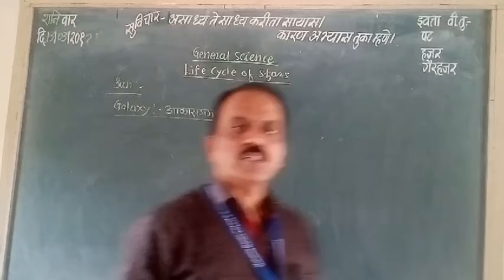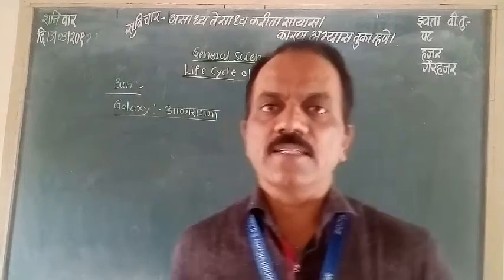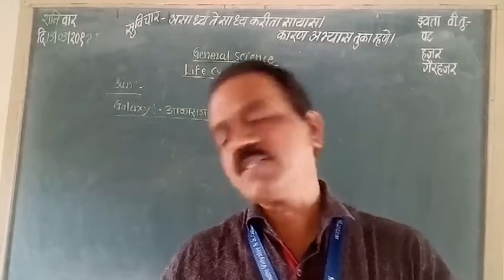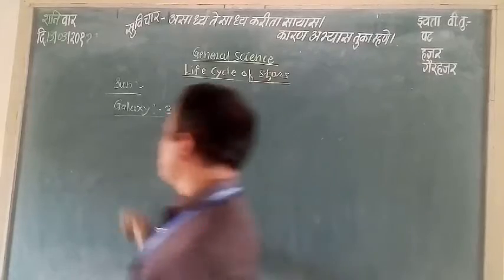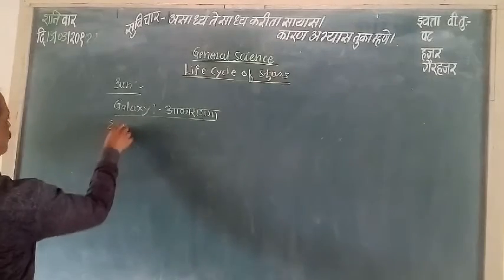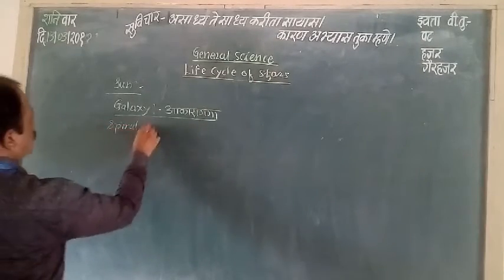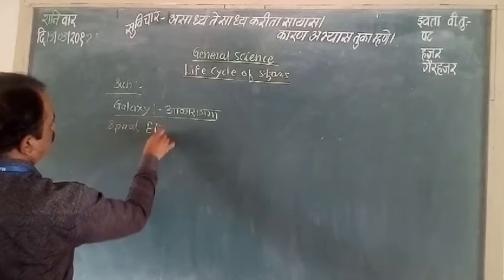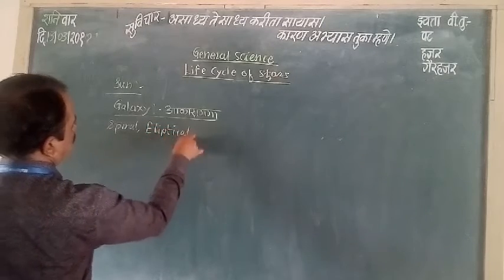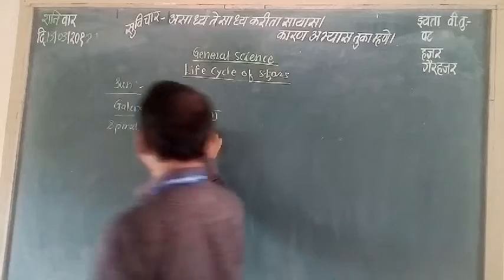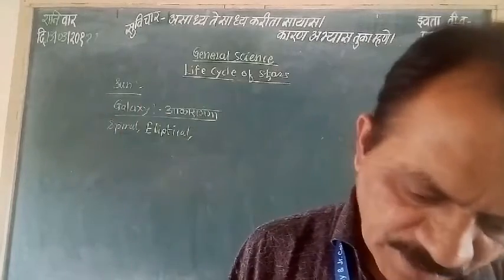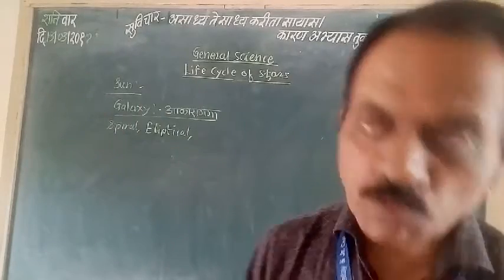The structure of galaxies is seen in two or three types of structure. First is the spiral, elliptical, and circular. And this is called an irregular galaxy.